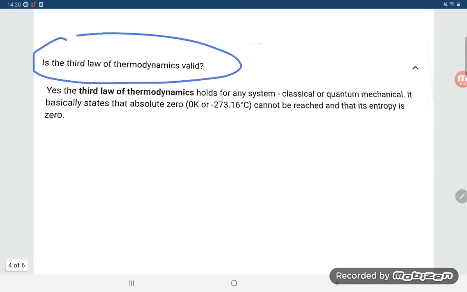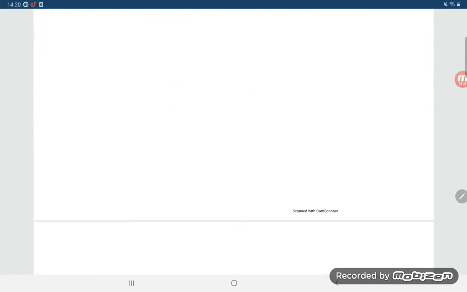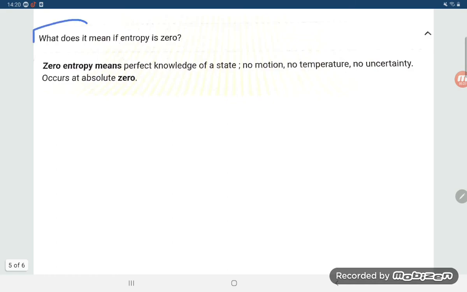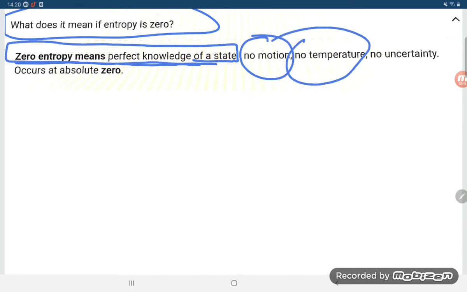Is the third law of thermodynamics valid? Yes. The third law of thermodynamics holds for any system, classical or quantum mechanical. It basically states that absolute zero, that is 0 Kelvin or minus 273 degrees Celsius, cannot be reached, and the entropy there is zero. What does it mean if entropy is zero? Zero entropy means perfect knowledge of state, that is, no motion, no temperature, no uncertainty occurs at absolute zero.